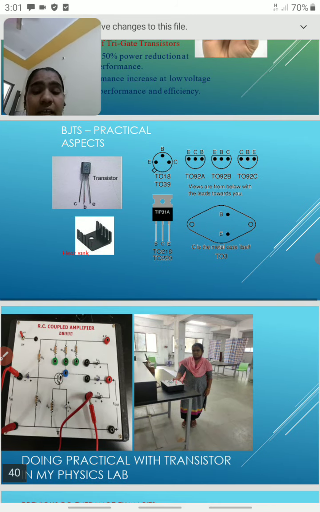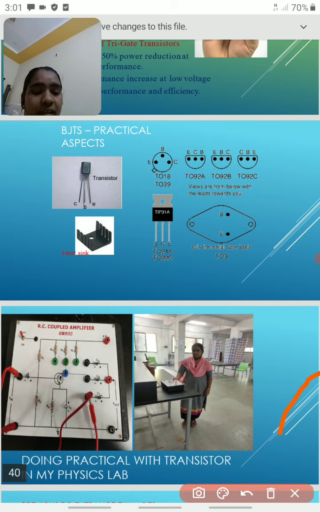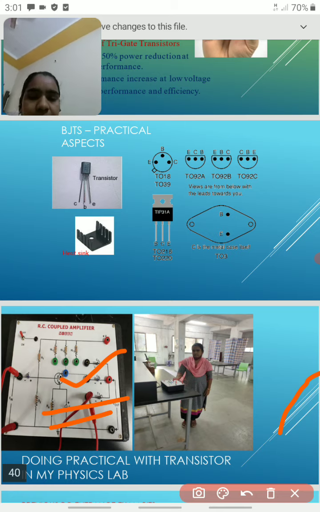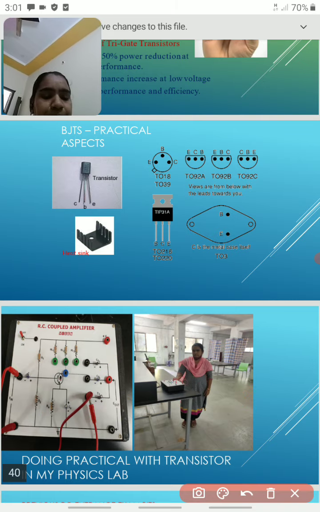In my physics lab also we have an application of the transistor, the RC coupled transistor. We did an experiment on this transistor. We are using an RC coupled amplifier, connecting R and C. R is nothing but resistance, C is the capacitor. When we apply resistance and capacitance to the transistor, we can construct an RC coupled amplifier. We did some experiments with the transistor. This is my physics lab.